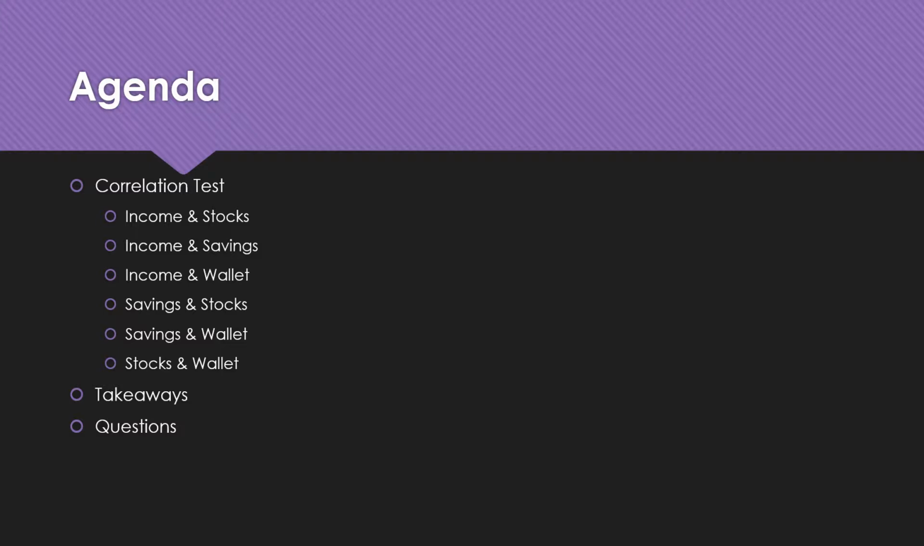Our proposed agenda for today, we will review 6 correlation tests: income and stocks, income and savings, income and wallet, savings and stocks, savings and wallet, stocks and wallet. We'll then review a few key takeaways, and then I'll open it up for questions.